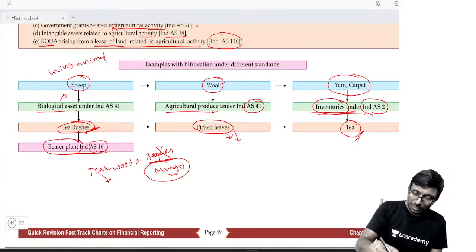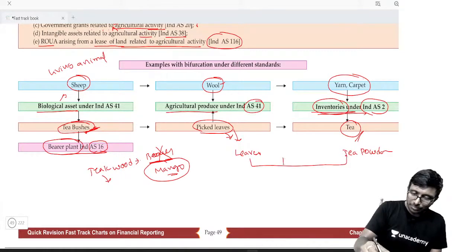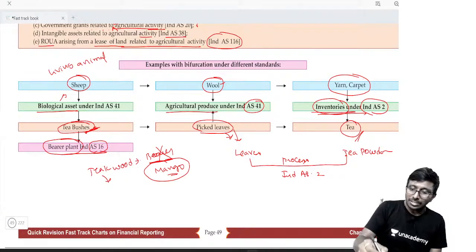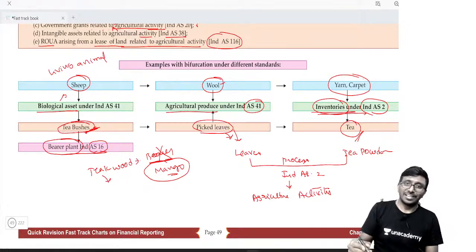Yes, listen carefully. Once you pluck the leaves and make the tea powder or tea dust, whatever you call it, this process is covered by Ind AS 2, my dear. Because the process is not agriculture activity, this is manufacturing activity, right?